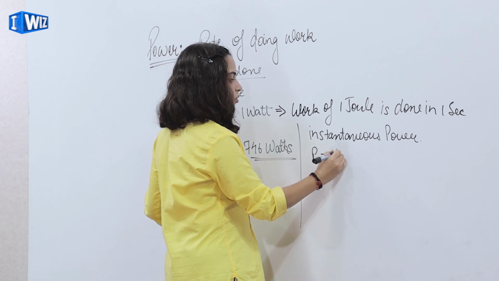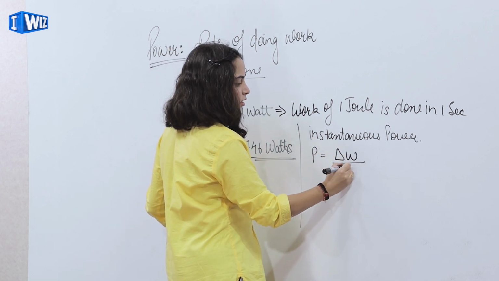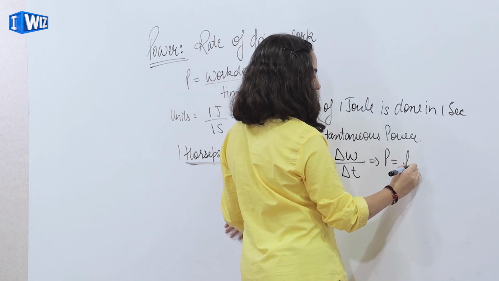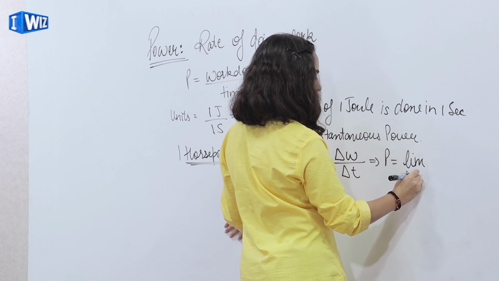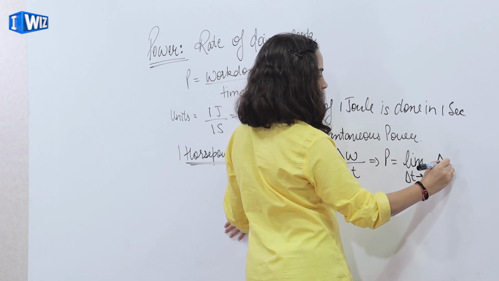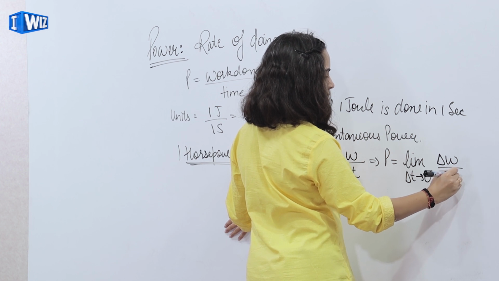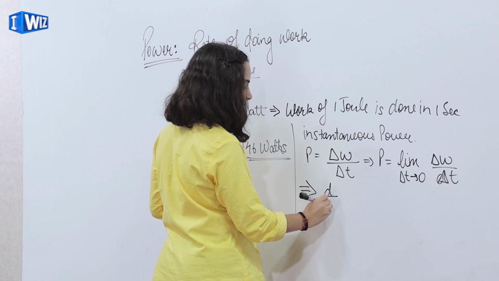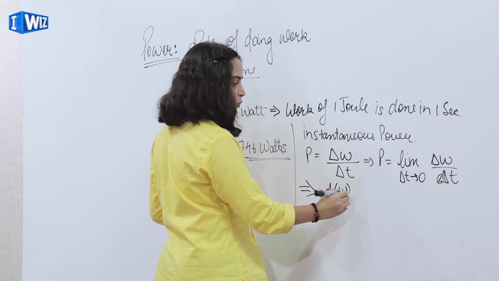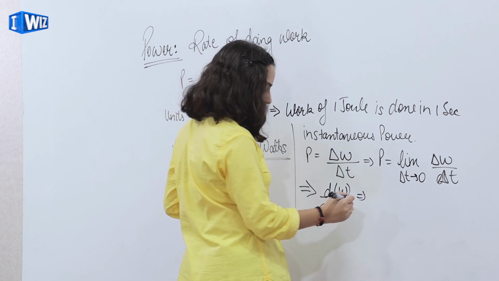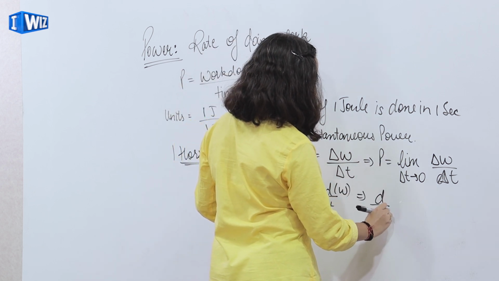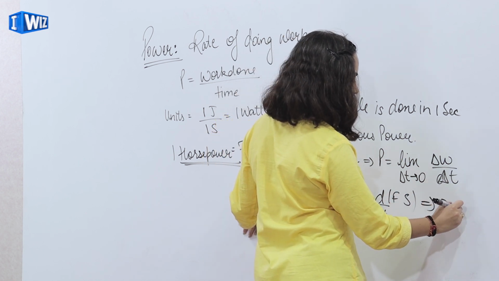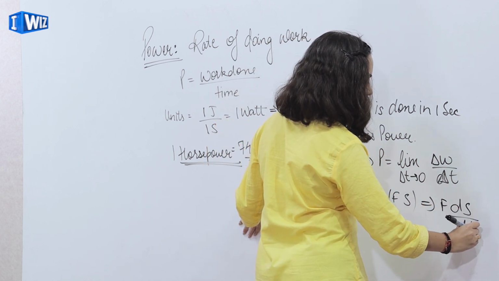Power is equal to delta W upon delta T. Power is equal to limit delta T approaches 0 of delta W upon delta T, which is equal to d by dt of W. Now work done is force into displacement, d by dt of force into displacement, or we can write force times ds upon dt.